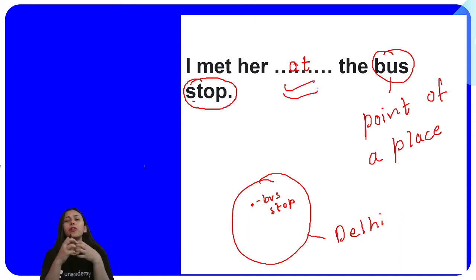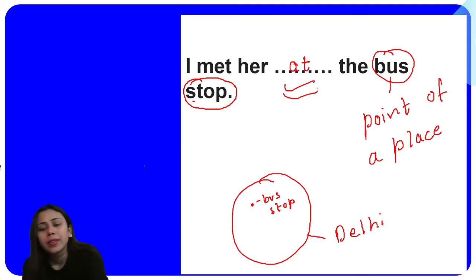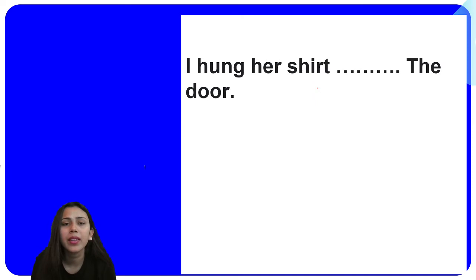At we use for smaller places, okay? Comparatively smaller places के बारे में जब बात करते हैं जो enclosed space के अंदर आता है, there we use at, okay? Then next one is, do we have any more question? Yes, we have so many questions left. Next question.